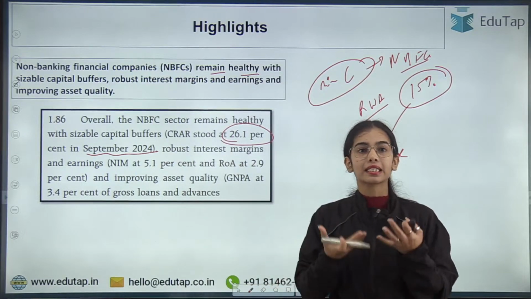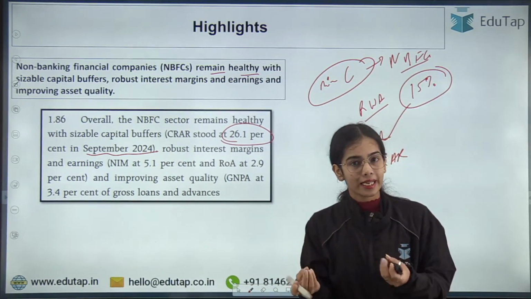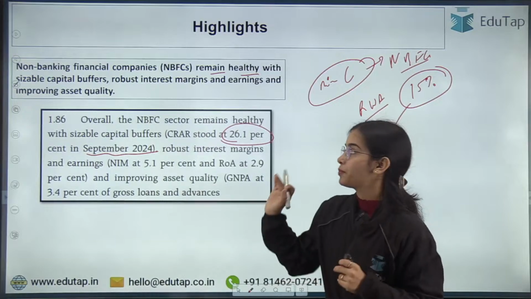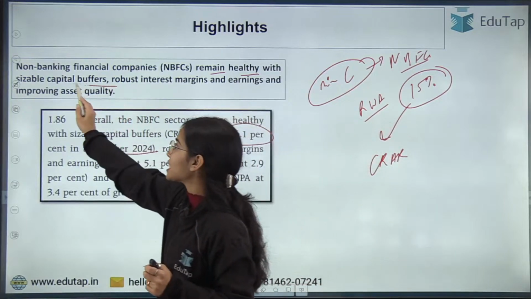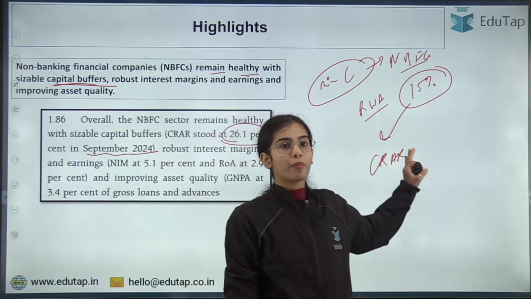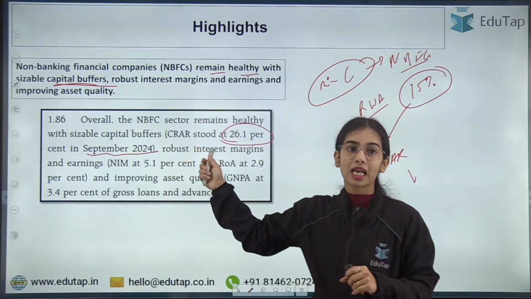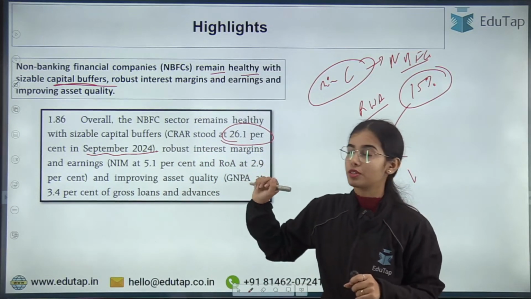So you can understand that the NBFCs are also very healthy. Okay, they are maintaining sizable buffers against the minimum requirement of 15%. They are holding the capital of 26.1%.